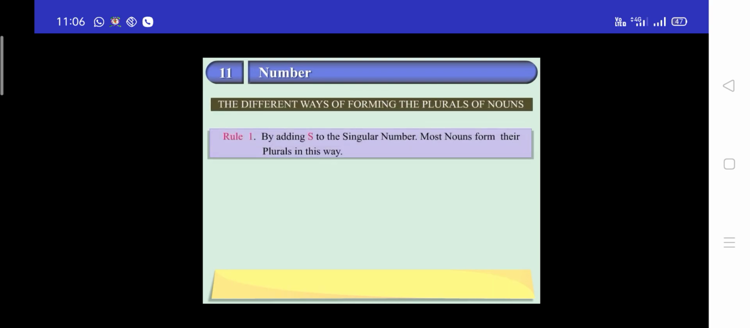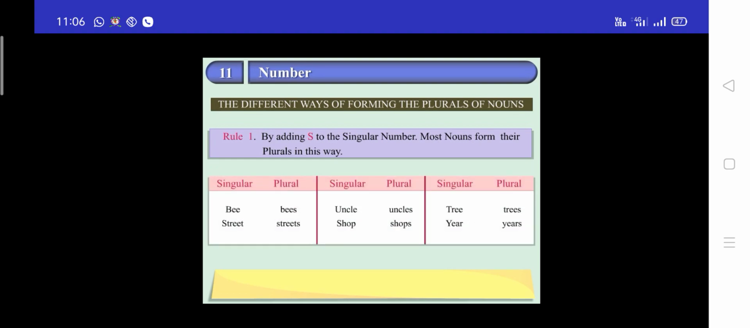Rule 1. By adding s to the singular number, most nouns form their plurals in this way. Bee, bees. Street, streets. Uncle, uncles. Shop, shops. Tree, trees. Ear, ears.